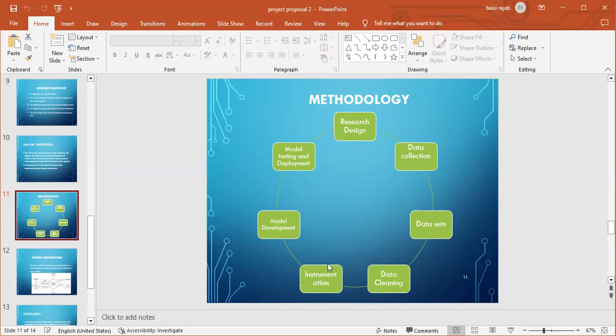Instrumentation: here we are talking about the Python library tools that we shall be using. Then we shall model our project using the linear regression algorithm. Then we shall test it again by using either confusion matrix or the R squared, whereby our model should be able to predict the cheapest flight tickets available.